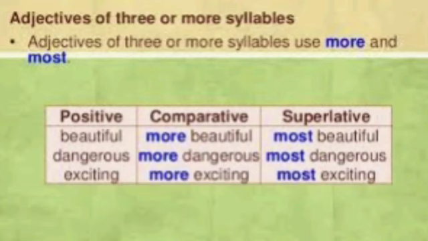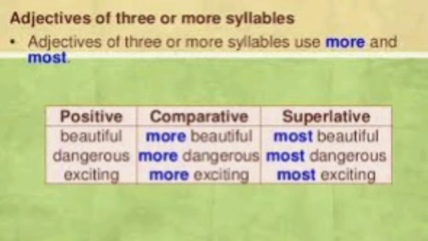Rule number 3, adjectives of 3 or more syllables. We have to use more and most for adjectives of 3 or more syllables to create comparative and superlative degrees. Examples are first one beautiful, more beautiful and most beautiful. Second one dangerous, more dangerous and most dangerous. Third one exciting, more exciting and most exciting.